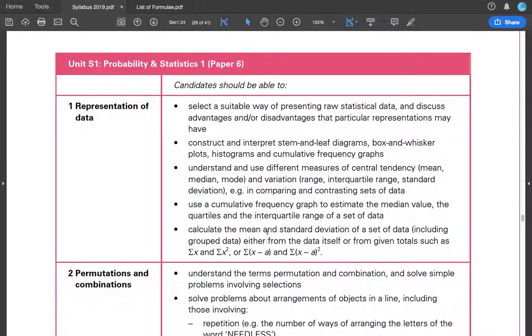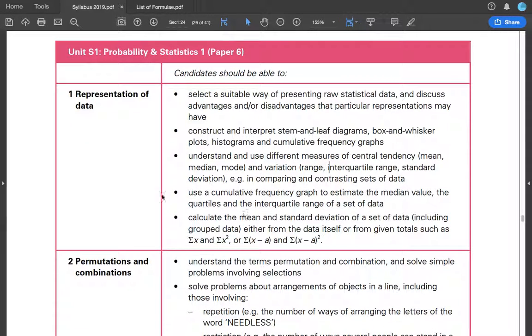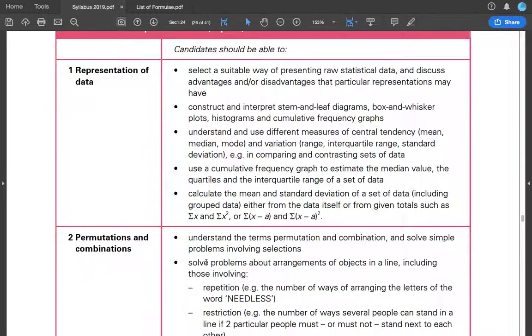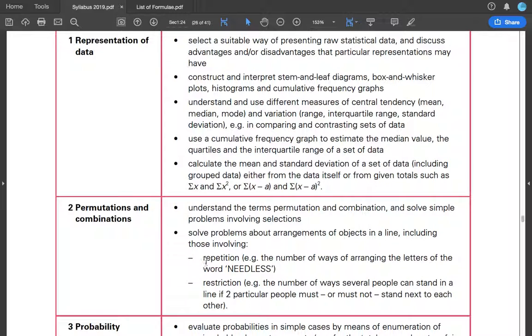Okay, probability and statistics. Candidates should be able to select a suitable way of presenting raw statistical data and discuss advantages. It means you must be able to draw stem and leaf diagrams, box and whisker plots, which means box plots, histograms, and cumulative frequency graphs. Understand and use different measures of central tendency: mean, median, mode, and variation: range, interquartile range, standard deviation in comparing and contrasting sets of data. Use a cumulative frequency graph to estimate the median value. Calculate the mean and standard deviation.